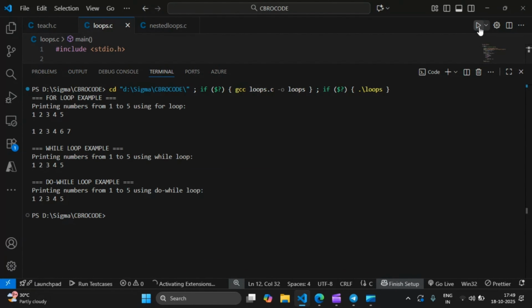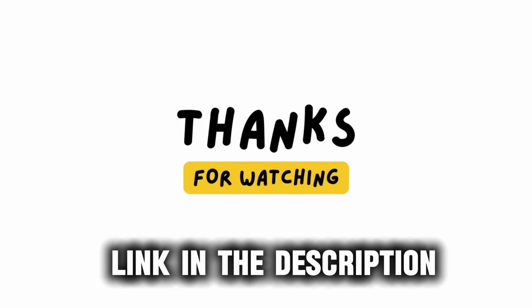You can see here 1, 2, 3, 4. It skipped the fifth iteration and it ran for 6, 7. And when i equals 8, it broke and never iterated again. So this is how break and continue function. I want you to practice this code on your own. The link will be provided in the description.